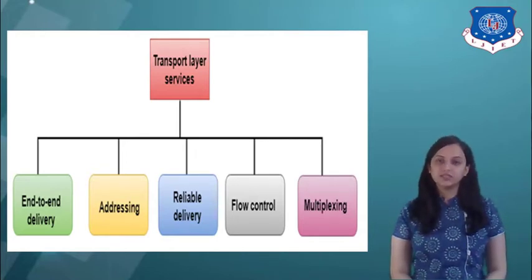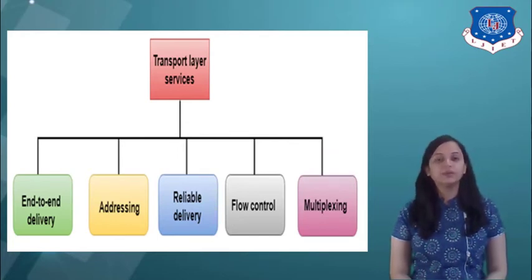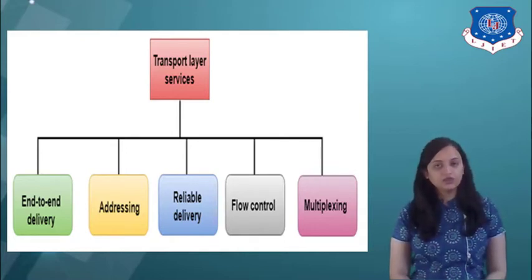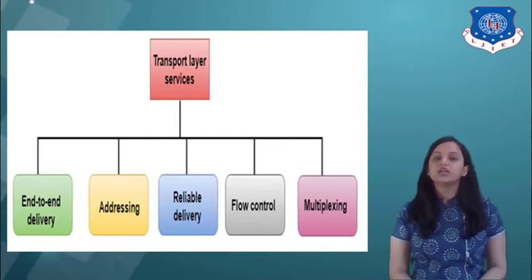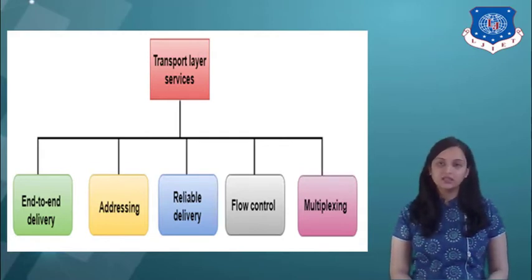So here, let us see the first one, that is end-to-end delivery. The transport layer transmits the entire message to the destination. Therefore, it ensures the end-to-end delivery of the entire message from a source to destination. So this is the basic role of end-to-end delivery at the transport layer. The second one is reliable delivery. The transport layer provides services by retransmitting the lost and damaged packets, which ensures the reliable delivery of the packets from source to destination host.